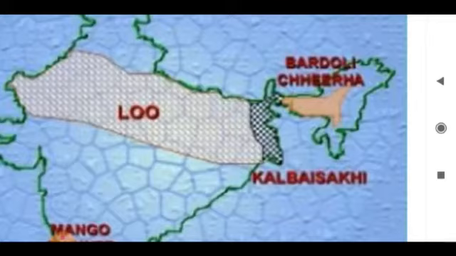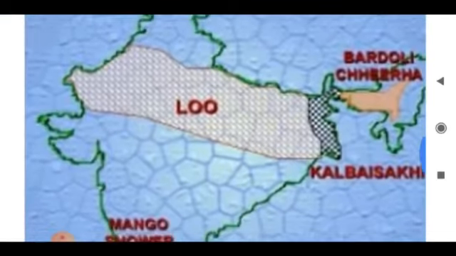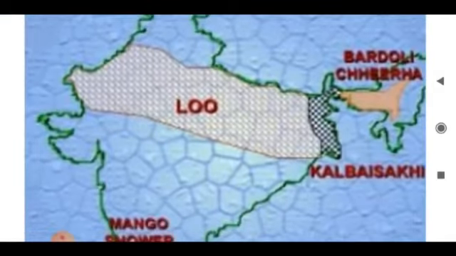Now come to the next point, that is Loo. Loo are hot, dusty, dry winds which blow particularly in the month of May and June in the northern plain. Loo is very common in Bihar, Punjab, Haryana and Uttar Pradesh.